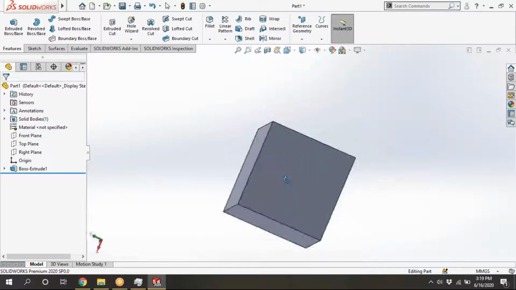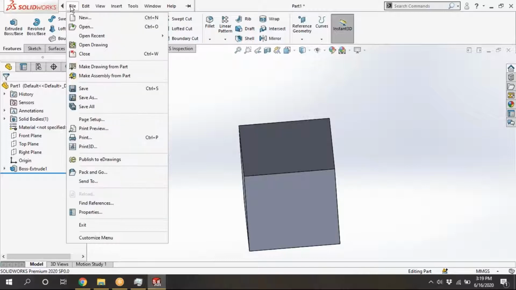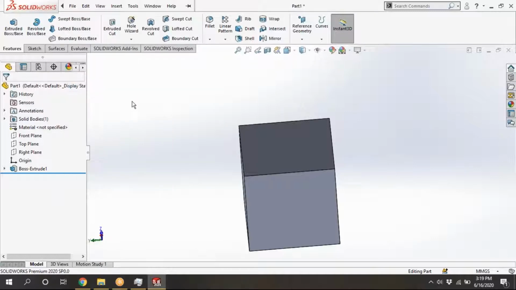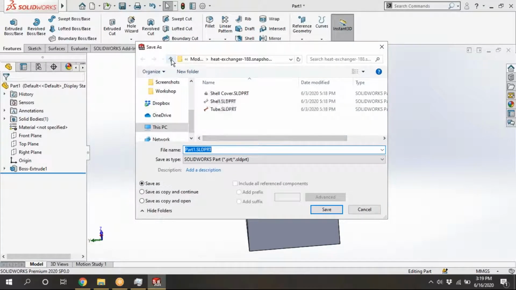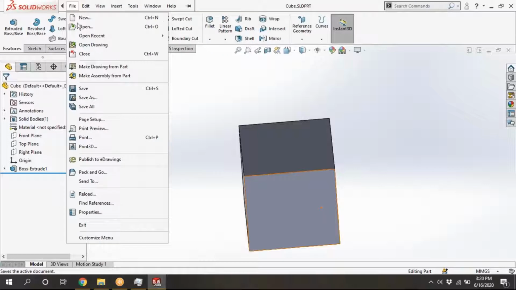This is the cube. We'll convert this into STL and we will see what will happen. As Sir already said about the quality of the STL file, we will see that one. First we need to save the cube. Yeah, it is saved. And we need to save in STL, which means we need to use Save As.